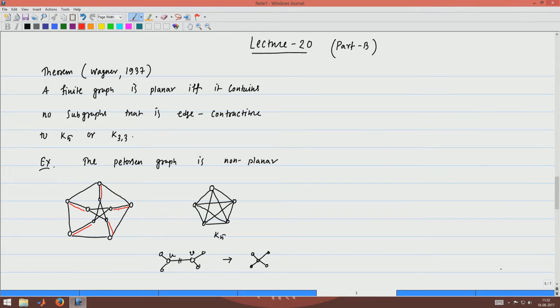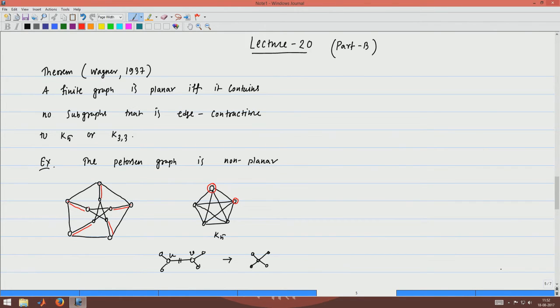So, when you apply edge contraction, this edge will be deleted and these two vertices will be merged and you will get something like this, right. After edge contraction, these two vertices will be merged into one vertex. This is what you will get.